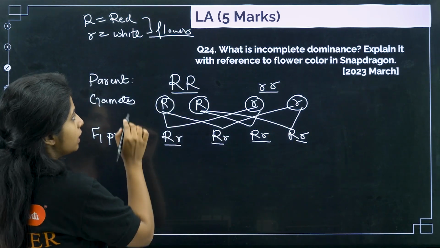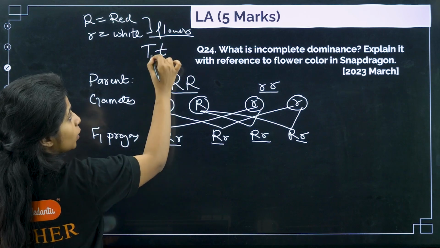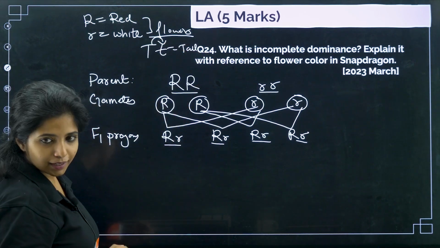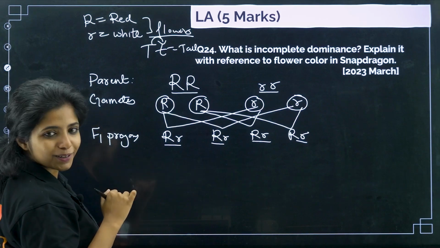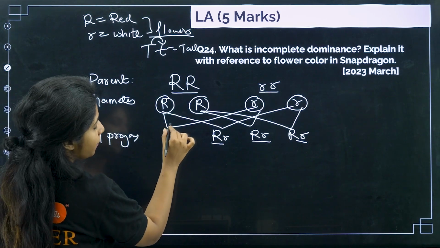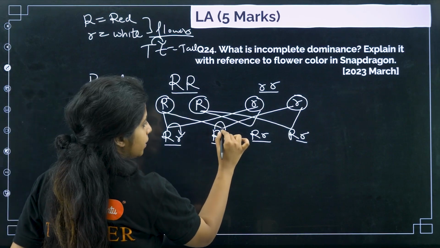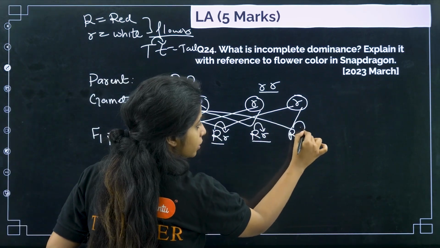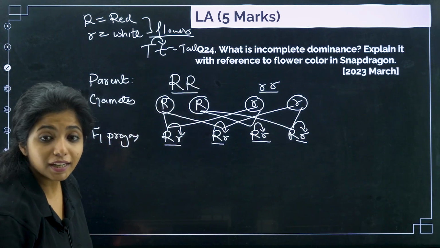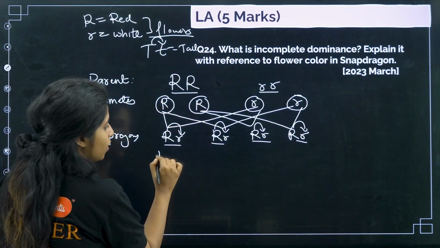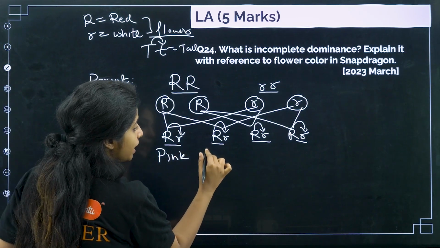Usually when this was the condition, capital T, small t, the capital one overshadowed the effect and it was tall. But over here, there is a twist. This capital R is going to overshadow the effect, but not completely, which is why all of them will be pink in color.